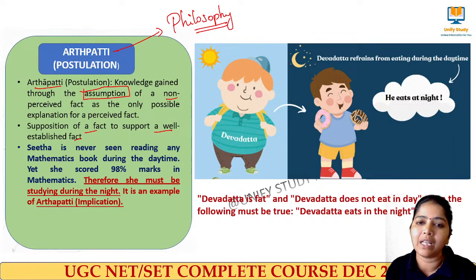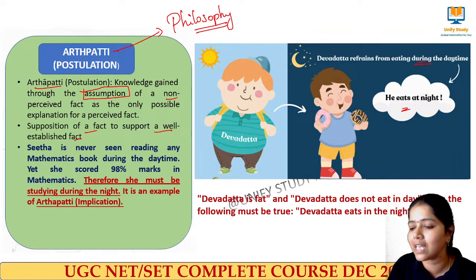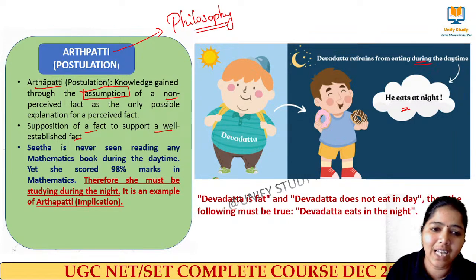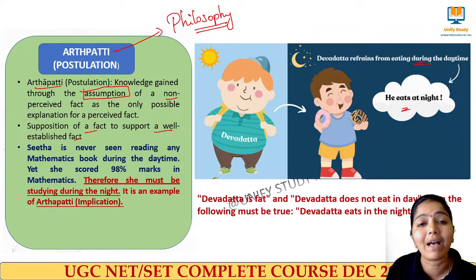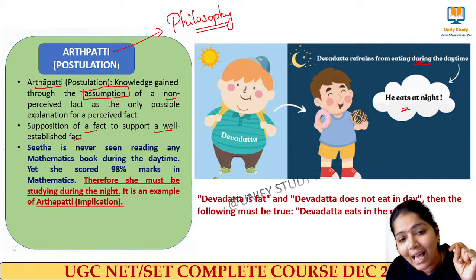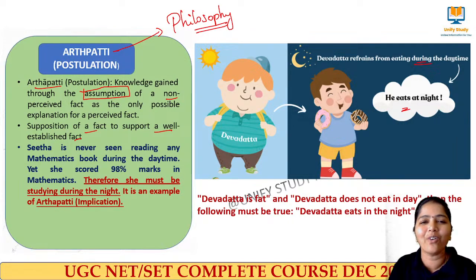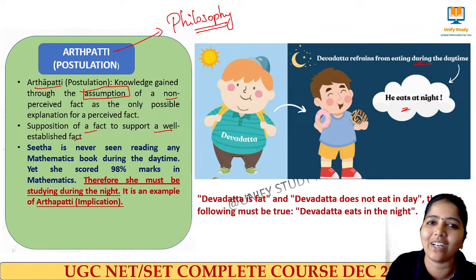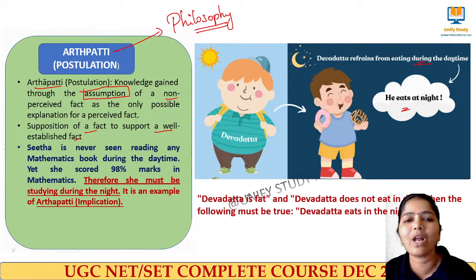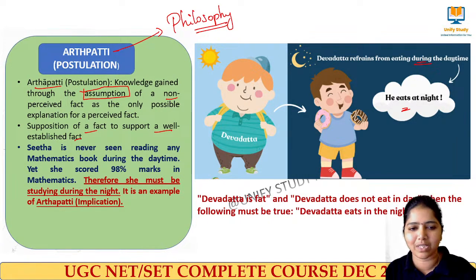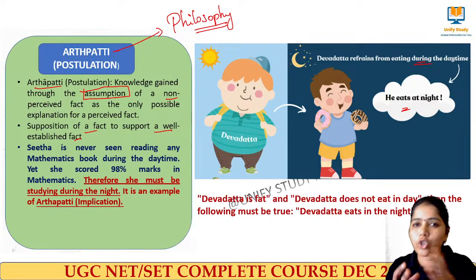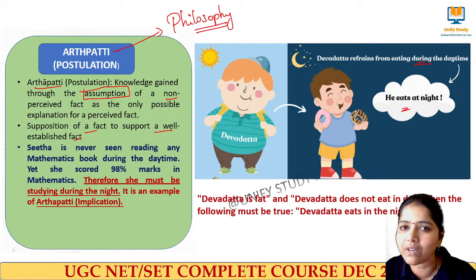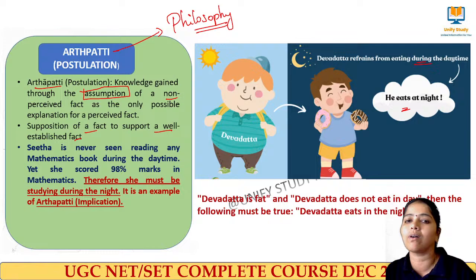See the example: Devadatta is fat. Devadatta refrains from eating during the daytime, so we say that he eats at night. Sita has never been seen reading any mathematics books during the daytime, yet she scored 98% marks in mathematics. Therefore, she must be studying during the night. We don't know whether she studied at night or not, but we say she would have, and that's why she got 98%. So we assume, with no concrete reason, and that's called Arthapatti.